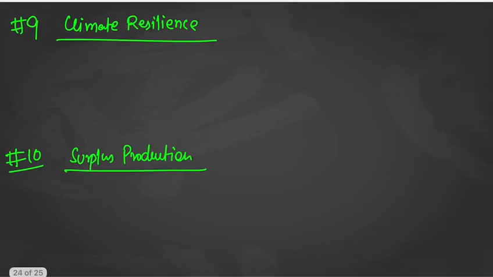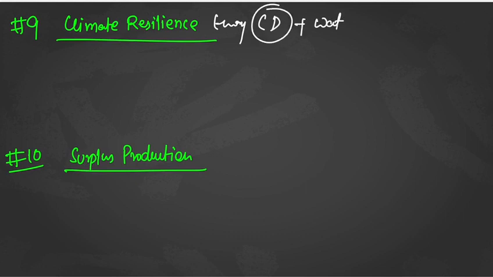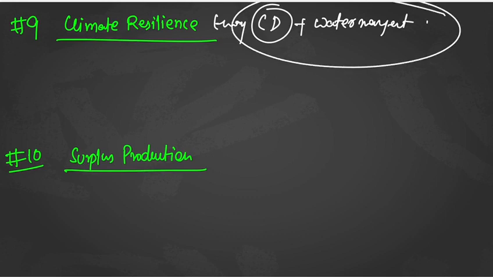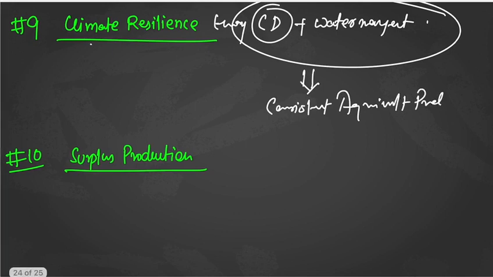Okay. Talking about the ninth point, climate resilience, you can talk about climate resilience through crop diversification, plus you can also talk about water management. Is it okay? Because of these two things, there will be consistent agricultural production, because climate resilience means what?